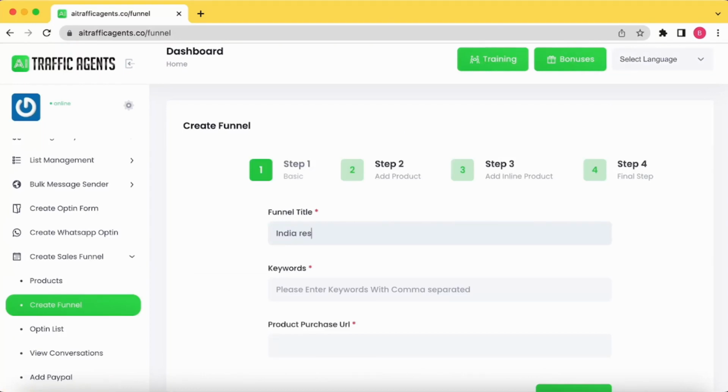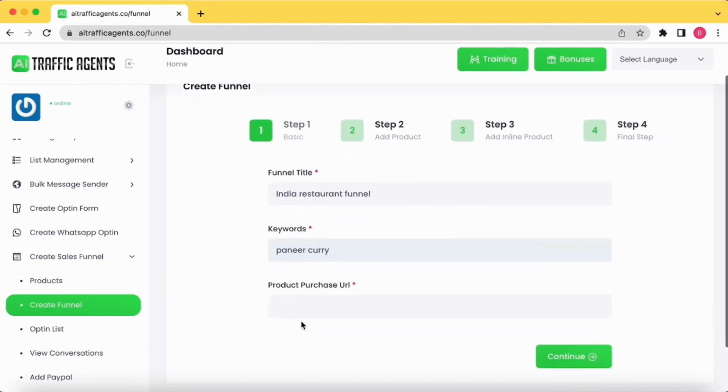Let's say Indian restaurant funnel, and I can add the keywords. So for example, the customer is looking for paneer curry, then it will trigger the purchase, and I'll have to add the payment or purchase URL.